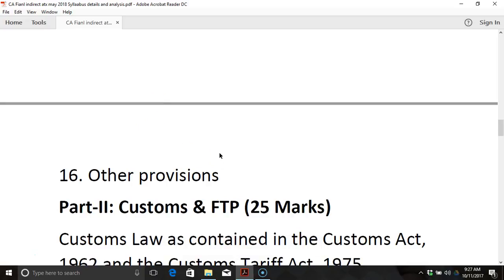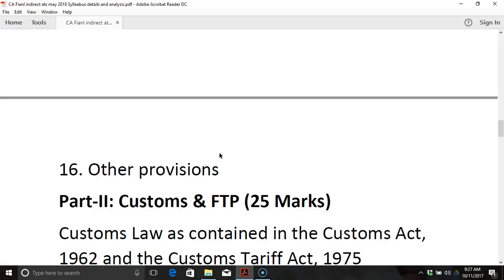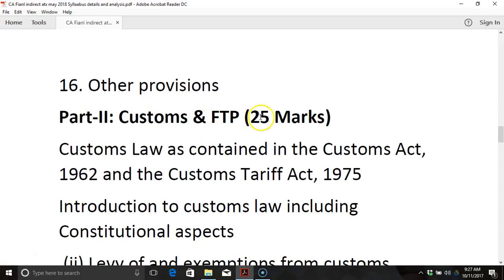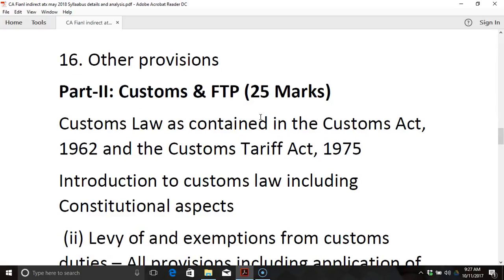So, in entirety CGST and IGST law is being covered, but not the state GST Act. State GST Acts are excluded. The next is customs and FTP, that is foreign trade policy. With regard to customs, a portion of customs has changed due to the advent of GST. With regard to imports, IGST is being levied now. So, we have to check out those provisions also, because that is a major change. IGST with regard to import of goods is one of the major changes in customs.